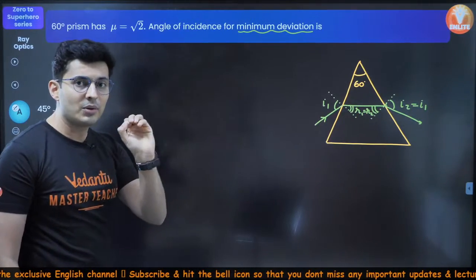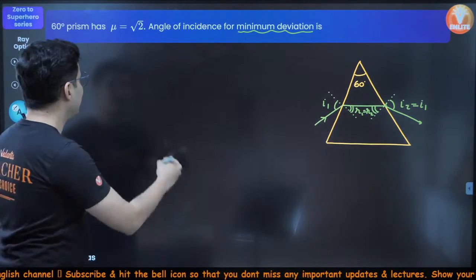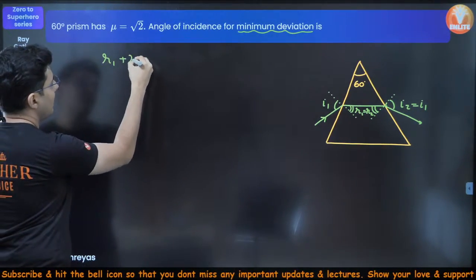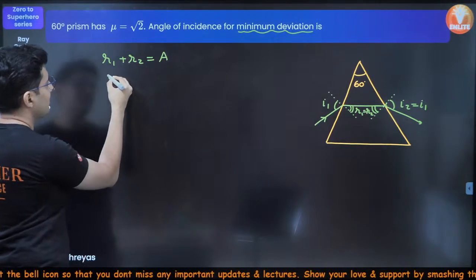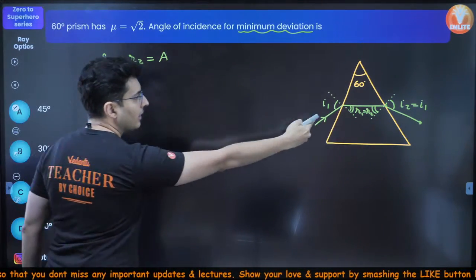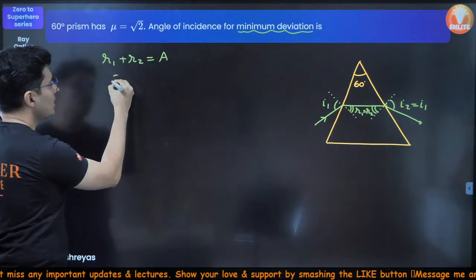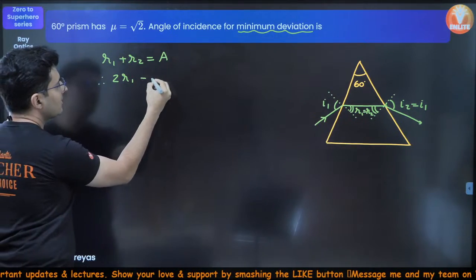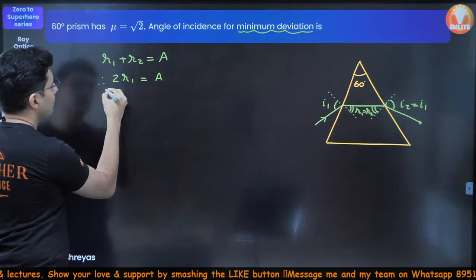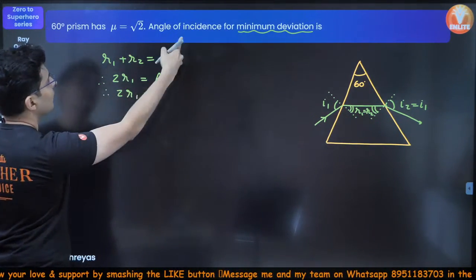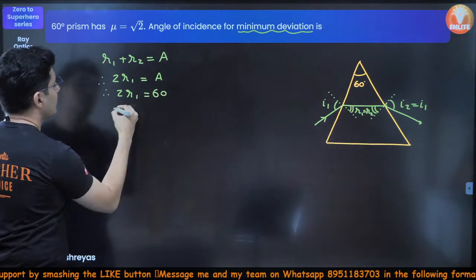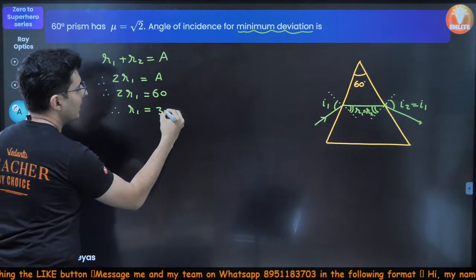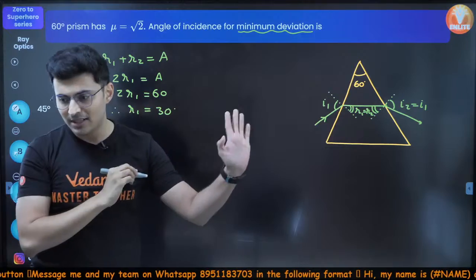Now, I had just given you a relationship some time back. Recollect that. R1 plus R2 is equal to angle of prism. R1 and R2 both are equal because it's minimum deviation. So twice R1 is equal to angle of prism. Therefore, twice R1 is angle of prism, which is 60 degrees. So naturally, R1 is nothing but 30 degrees.